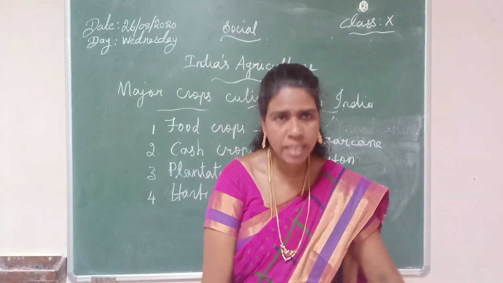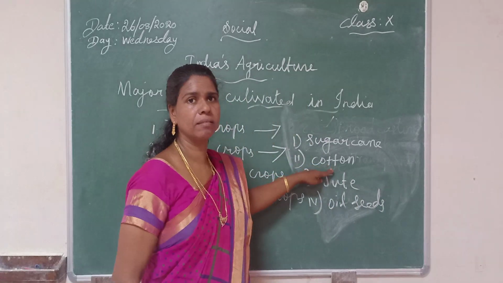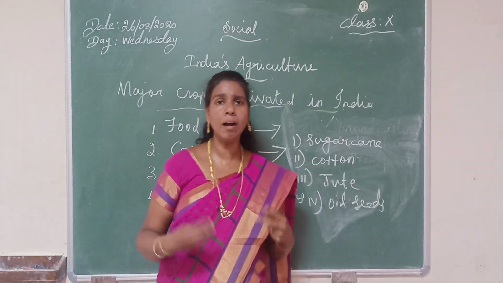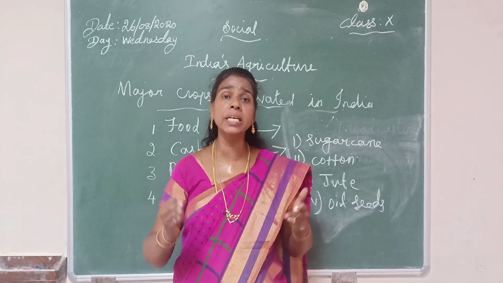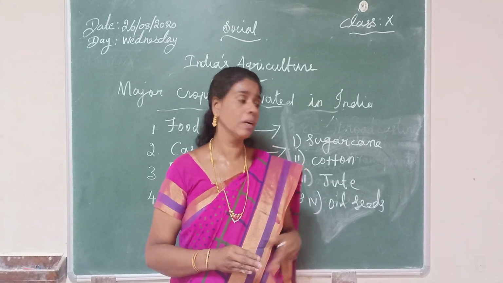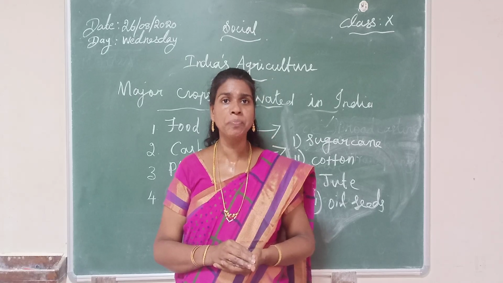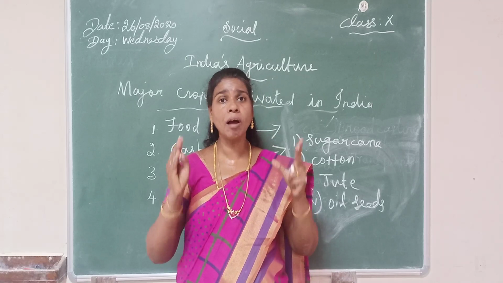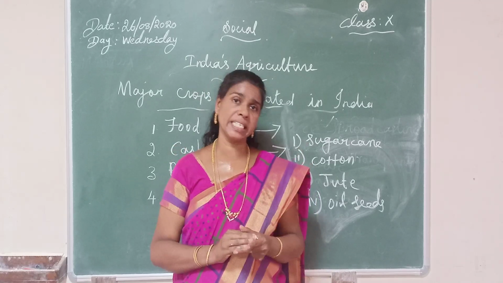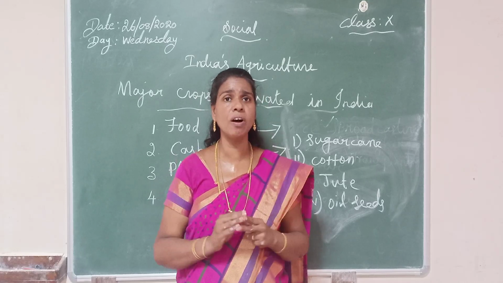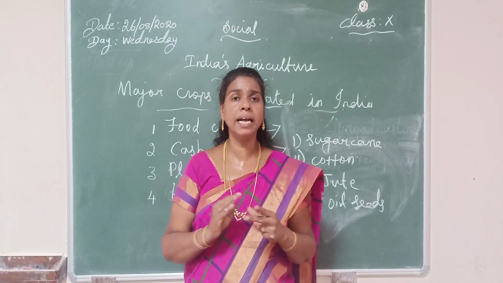Then the next one is cotton. Cotton is also one of the most important cash crops of India. It provides raw material for the textile industries.